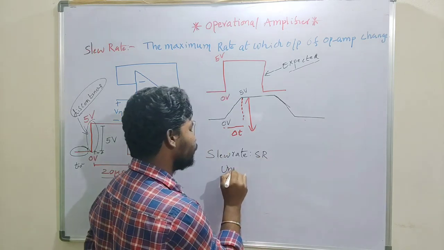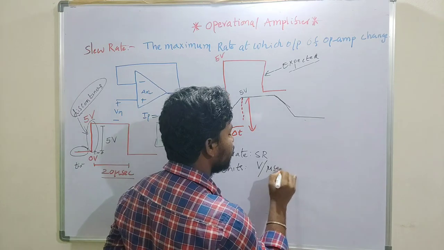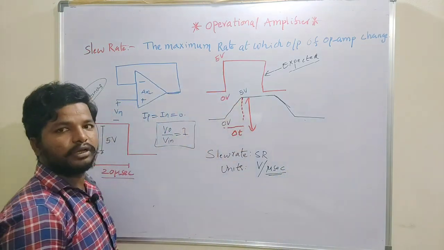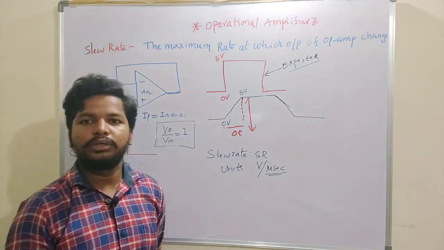The units of slew rate are volts per microsecond. So we will measure the slew rate of a given operational amplifier in volts per microsecond.